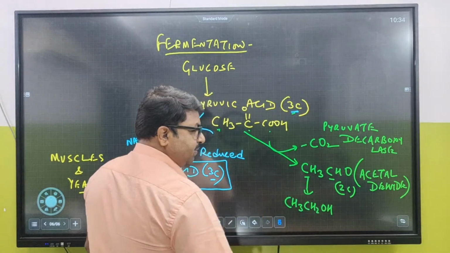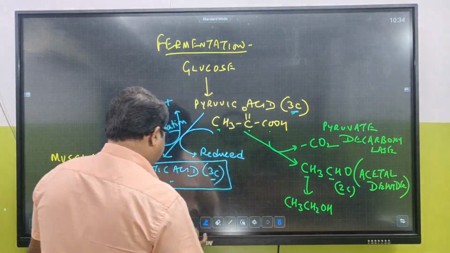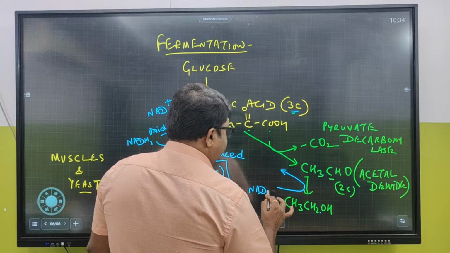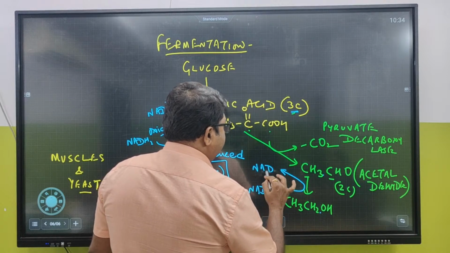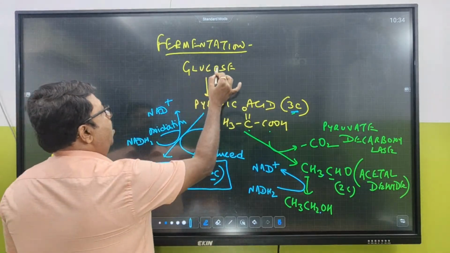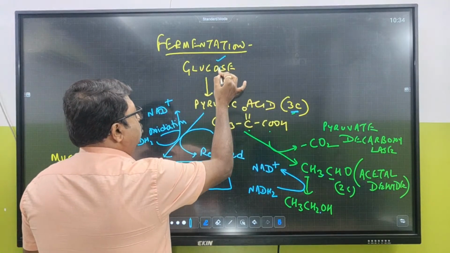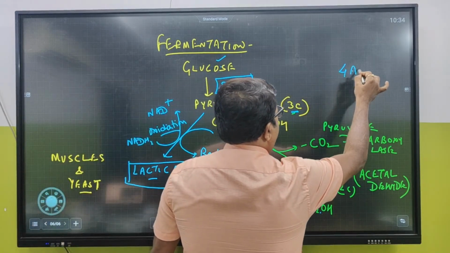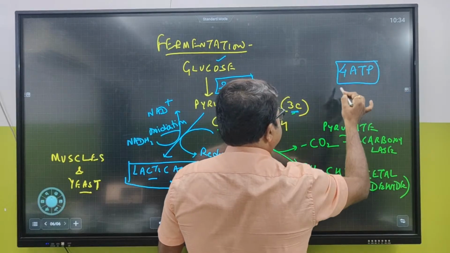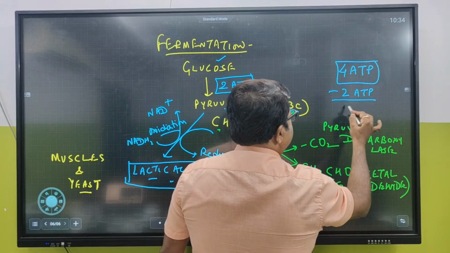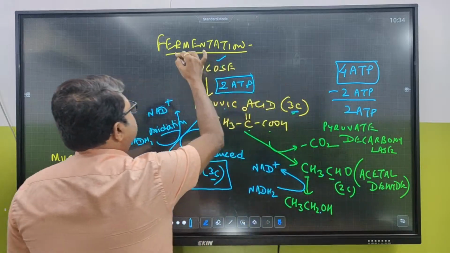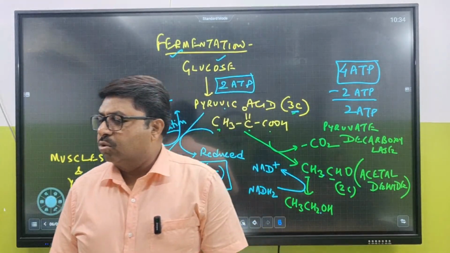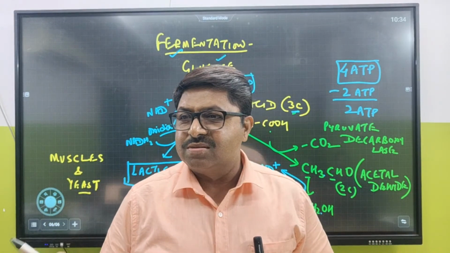So what has happened over here? Reduction. And for this reduction, this has been reduced, but this NADH2 has been oxidized to NAD+. And normally we know from glucose to pyruvic acid, what is the net gain of ATP? 2 ATP. How? 4 ATP is formed directly by substrate level phosphorylation and 2 are utilized. So what is the net gain? 2 ATP. So during fermentation, what is the number of ATP we can get by this whole fermentation? 2 ATP. Any issues with this?